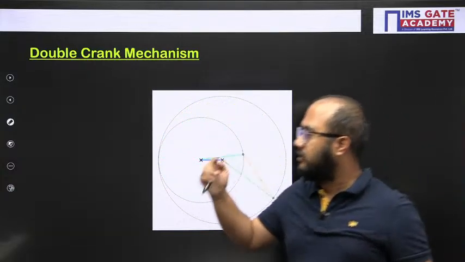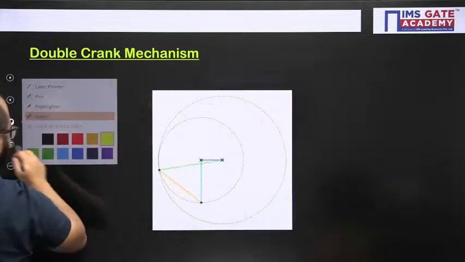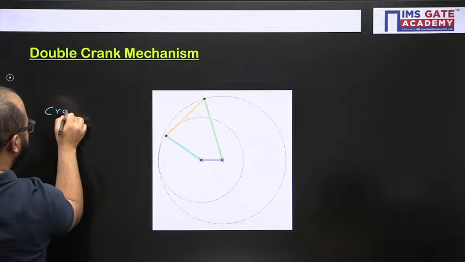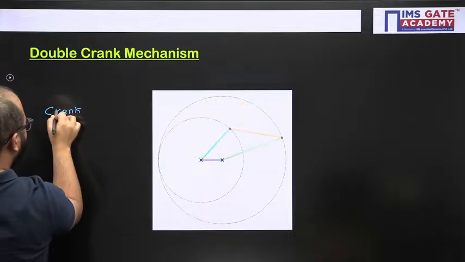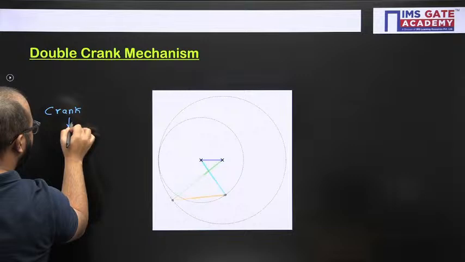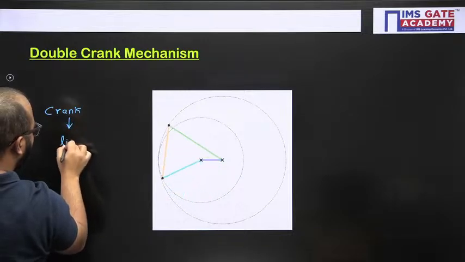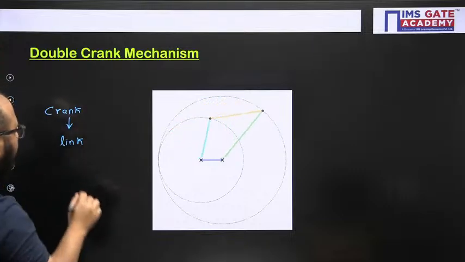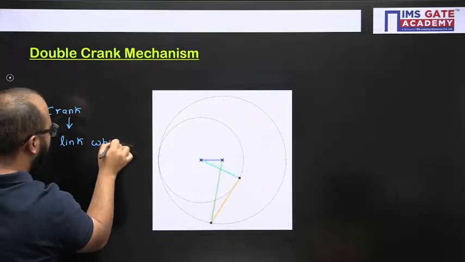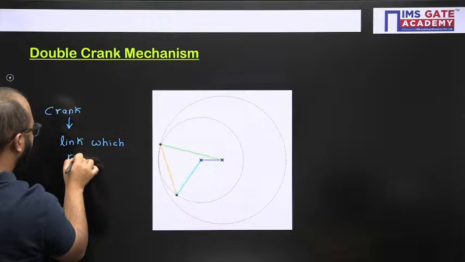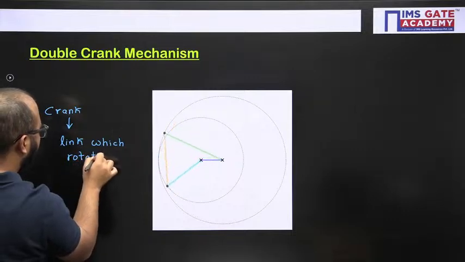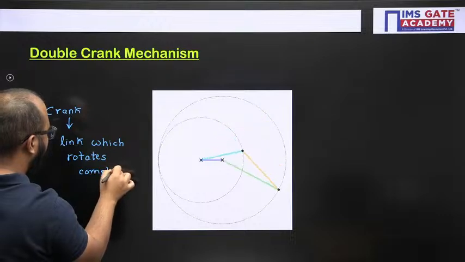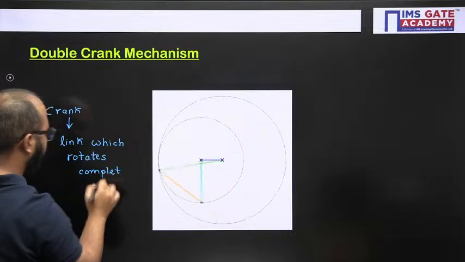So first of all, crank, maybe some of the students will find this confusing. What is crank? Crank is that link which rotates complete 360 degree.